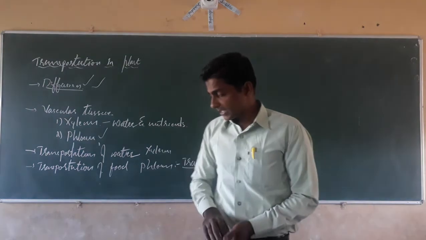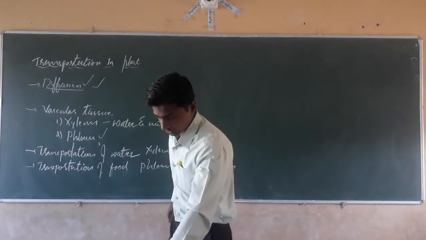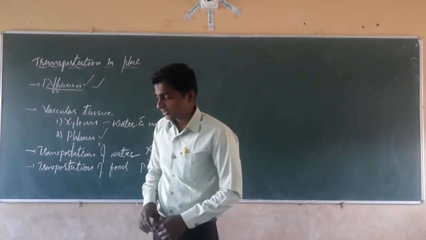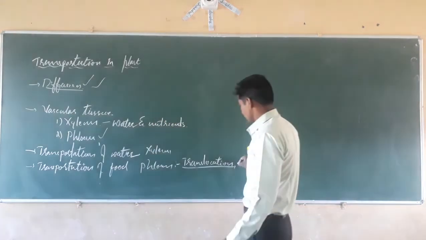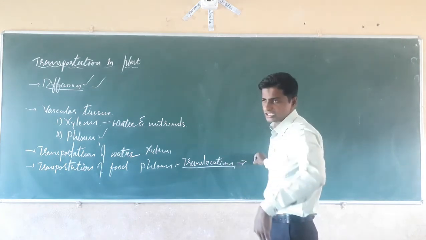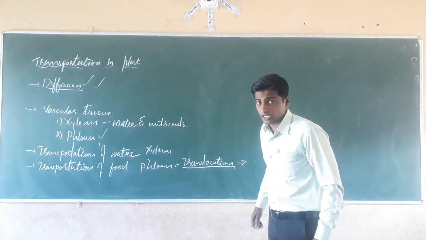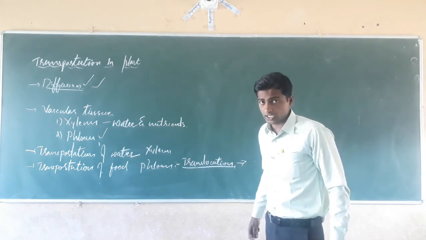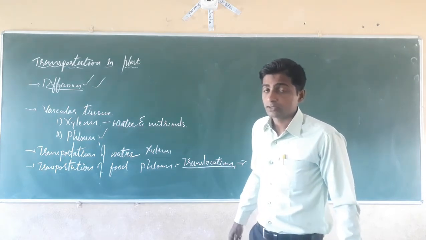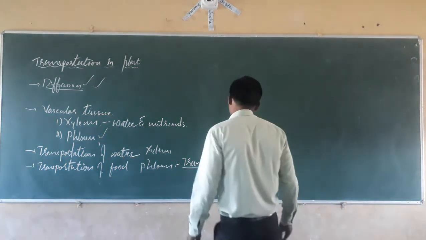Yes. Next, dear students, here is the translocation. See what happens during the photosynthetic process. It prepares the food molecules and they are transported to each and every part of the plant body. Along with the photosynthetic product, that is carbohydrate, the plants translocate amino acids and other substances.